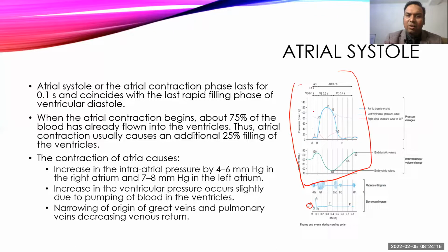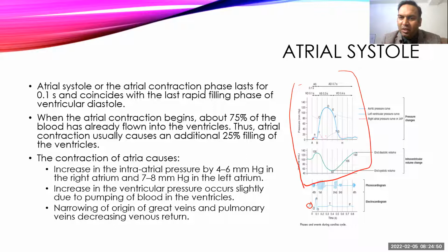During atrial systole, it contracts forcefully, and it contributes almost 25% of the total filling of the ventricle. So atrial systole is very important. It helps us increase the stroke volume by squeezing extra blood into the ventricle, and it causes an increase in the pressure. Before that, the pressure is almost zero. Consider this red diagram. This is the atrial pressure, this red dotted line.